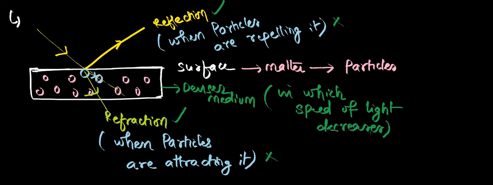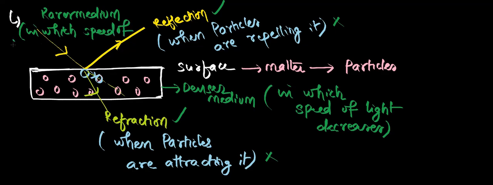Now let me take here a rarer medium. Light is entering from the rarer medium. What is a rarer medium? It is a medium in which the speed of light is more. Now, according to Newton, the light is entering from the rarer medium to the denser medium.